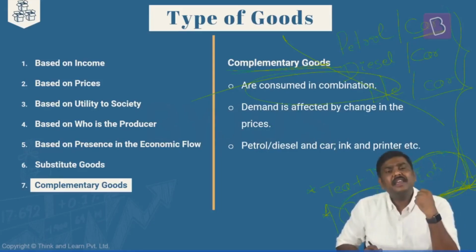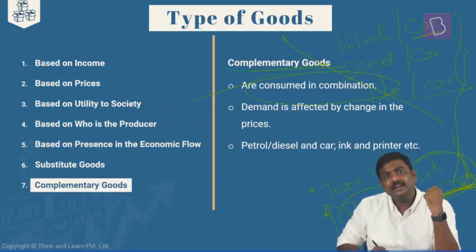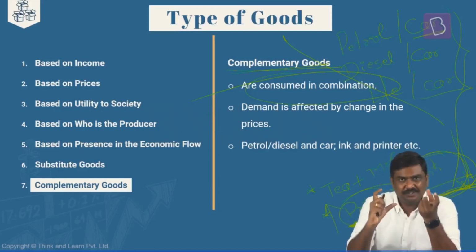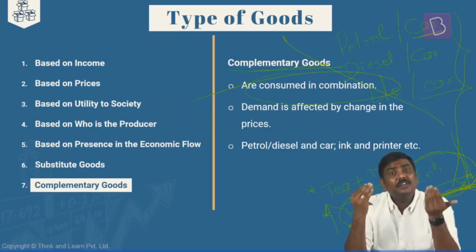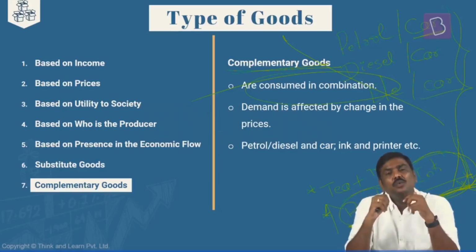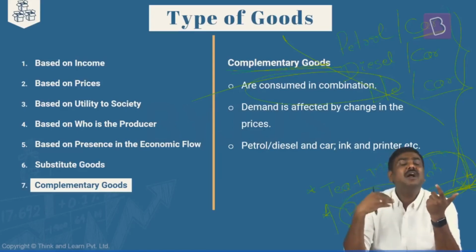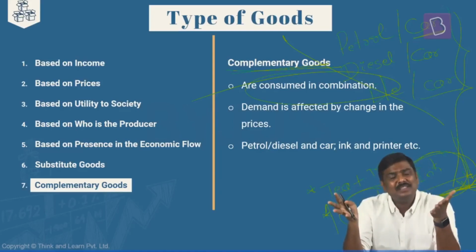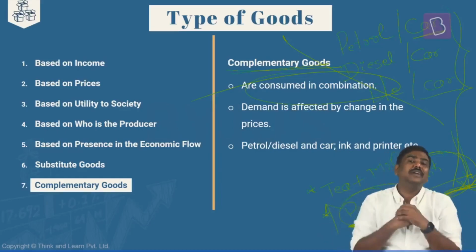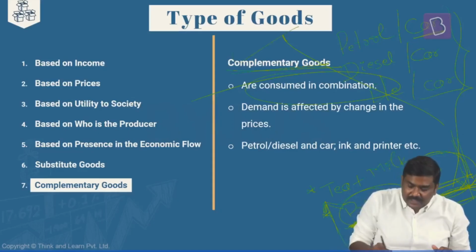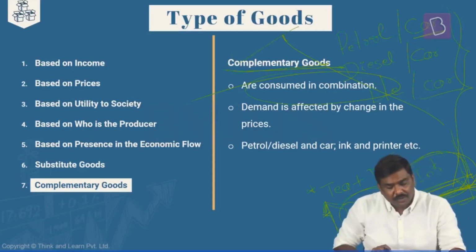Why does it happen? Let's take an example here. Printer and ink. If you purchase a printer, you will have to keep on refilling the cartridges. Okay. And when the demand for the printer automatically comes down, what about the refilling of the cartridges? Right. So the demand for refilling, or let's say ink purchases in the market, will also automatically come down. So in a set of complementary goods, if the price of one increases, the demand for the other is negatively related. Right. So these are the sets of goods which are referred to as complementary goods.